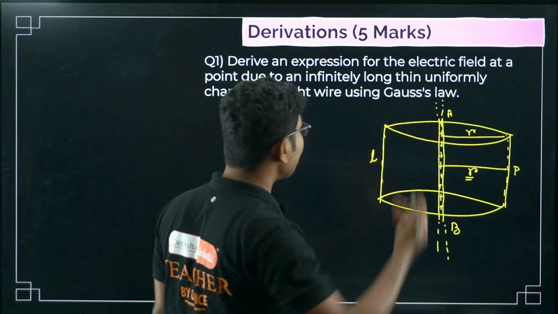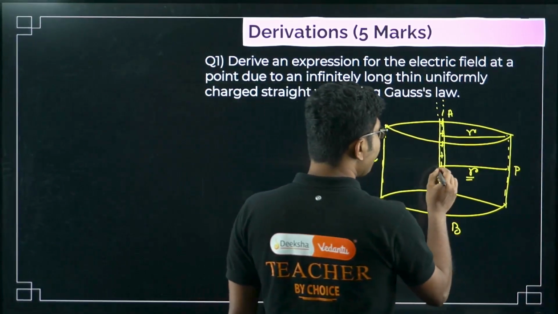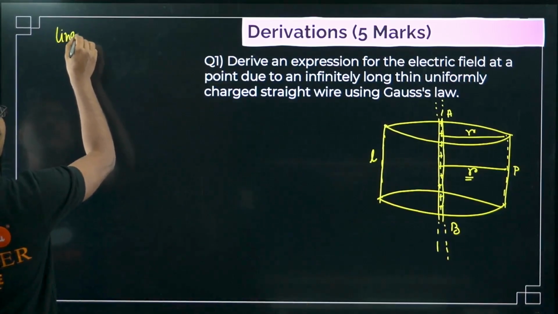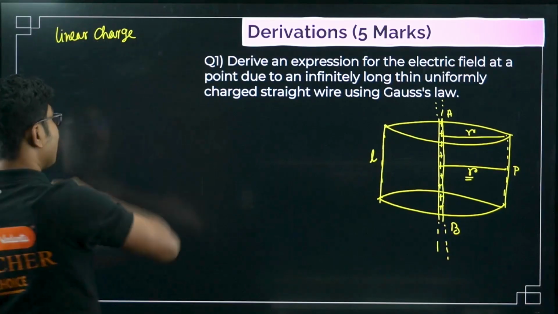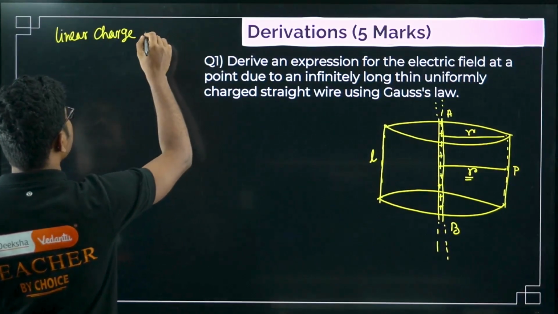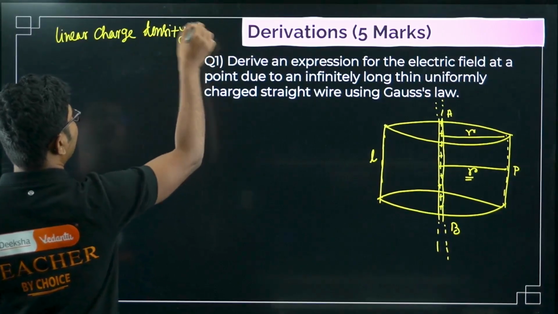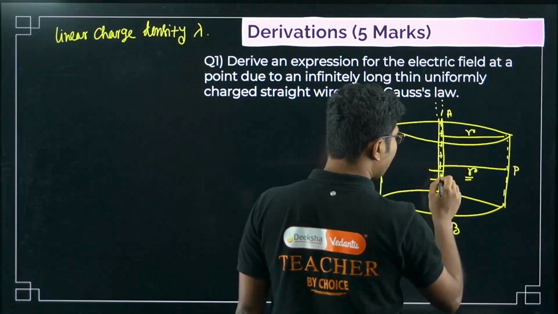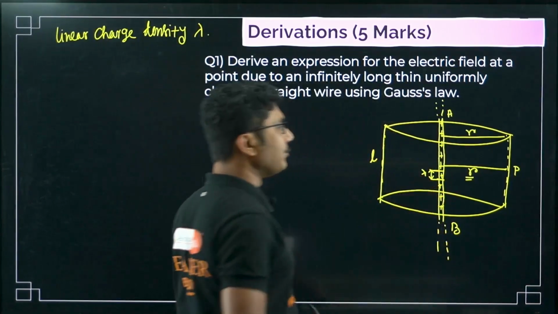What else? Uniformly charged. So what is the meaning of uniformly charged? Uniformly charged means the charge density is constant. So, linear charge density. Since it's an infinitely long charged wire, we cannot consider the total charge because that will be infinite. So what we have to consider is linear charge density, say lambda. Now what is the meaning of lambda? Lambda means if you take any unit length, 1 meter or 1 unit length, whatever unit we are using, the charge in that unit will be lambda.